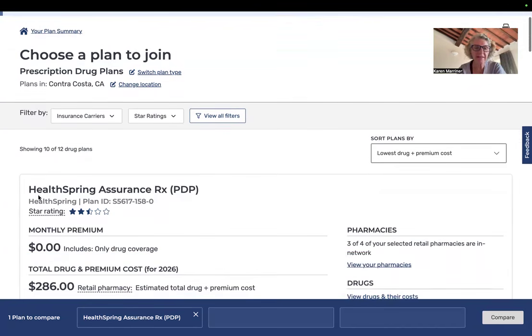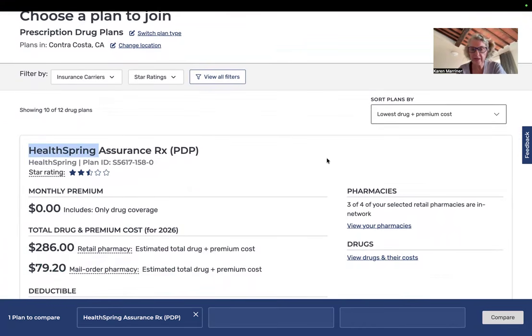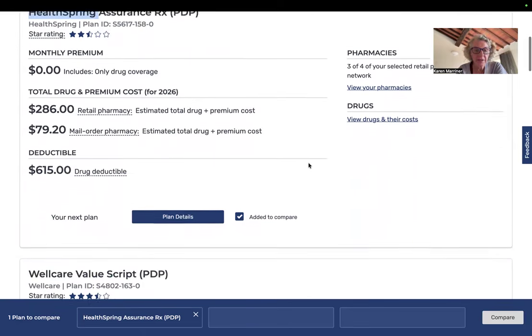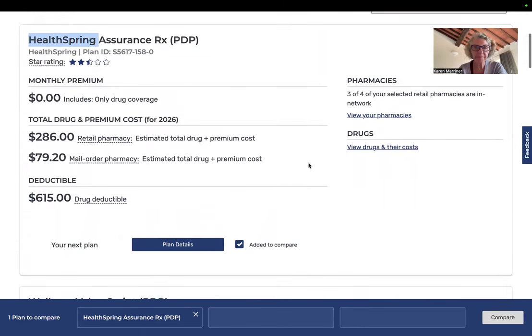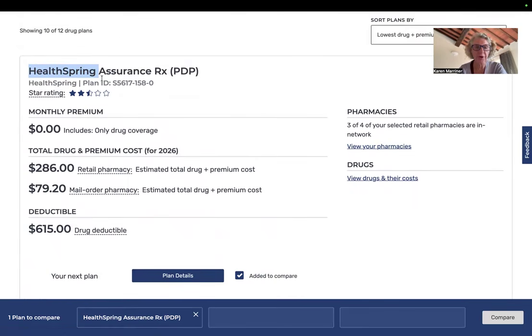So that Cigna plan is now called HealthSpring. It shows you, by the way, this list is sorting by lowest cost of drug plus premium. Leave it on that. That is the most important way to sort. And the number that we really care about is both the premium and what you pay at the drug counter. So if he did nothing, his next plan is this plan, because this is just being renewed into the same Cigna plan that many of you are also on.